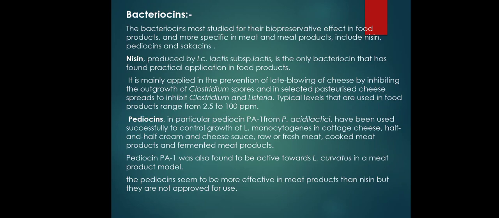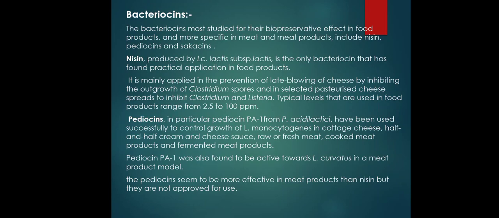Then next is pediocin, particularly pediocin PA-1 from Pediococcus acidilactici, which is used to control the growth of bacteria in some cottage cheese industries, half and half cream, cheese sauce, raw fresh meat, cooked meat, etc. This pediocin PA-1 was found to be active towards Listeria in the meat production model.